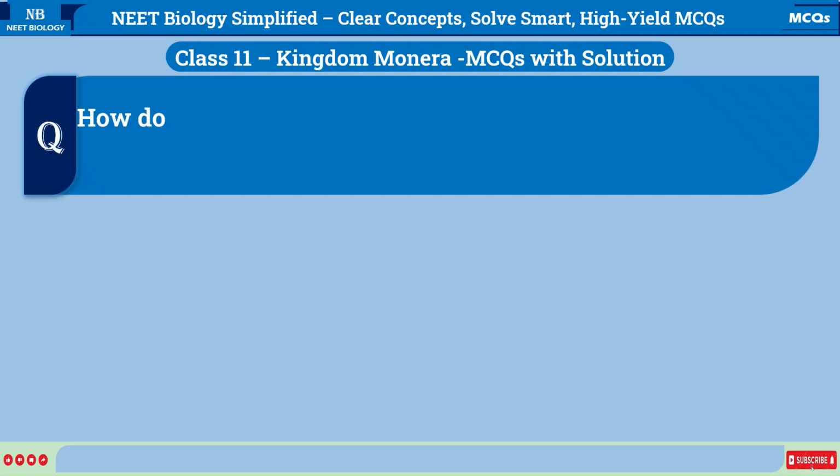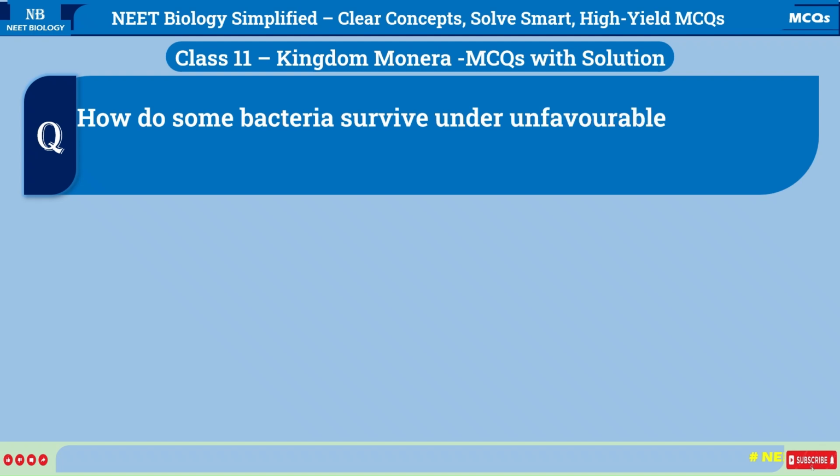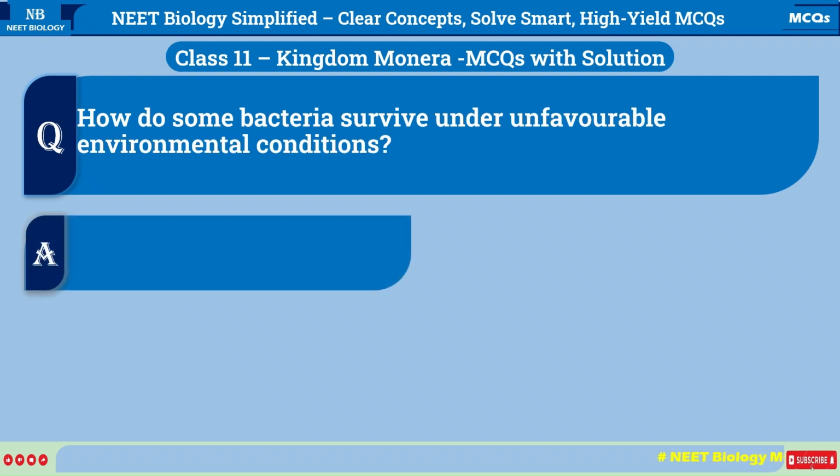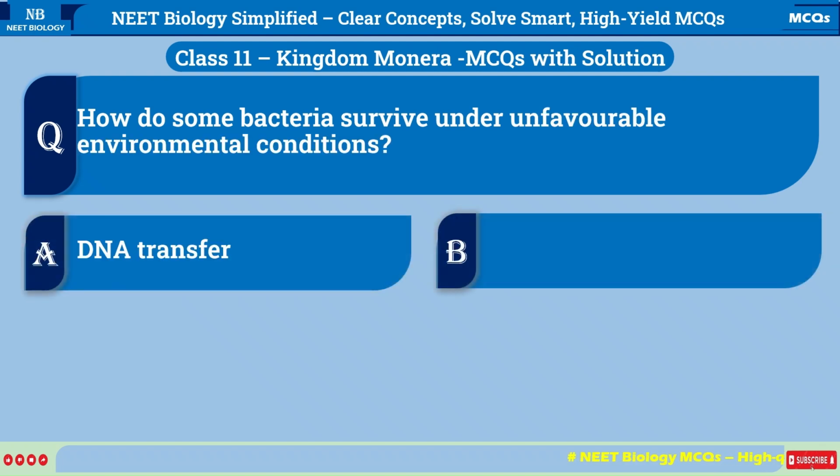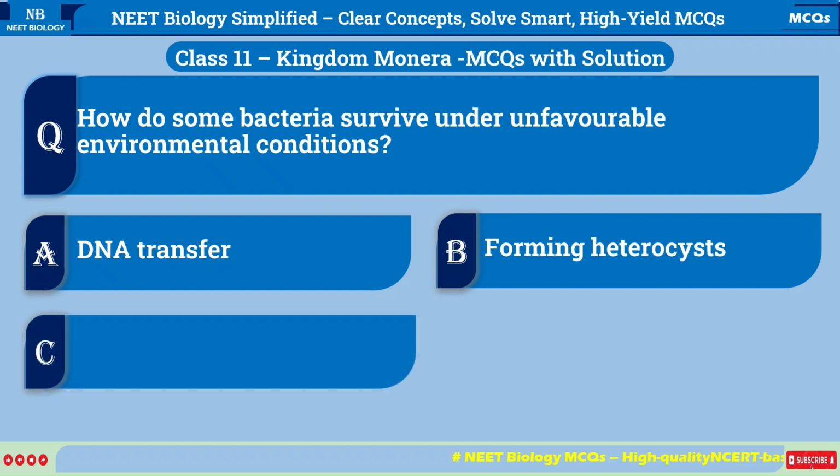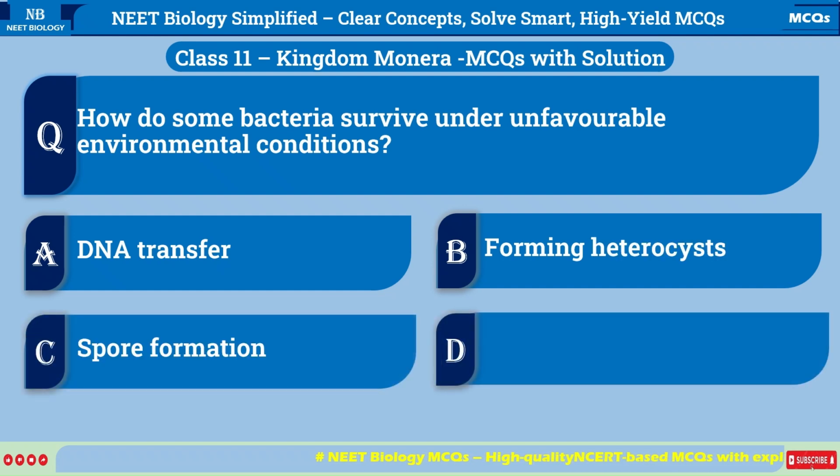How do some bacteria survive under unfavorable environmental conditions? A. DNA transfer. B. Forming heterocysts. C. Spore formation. D. Endocytosis.